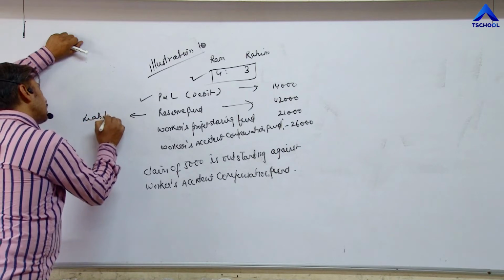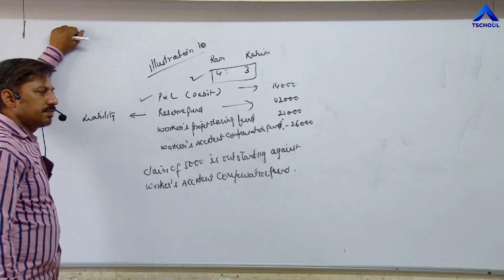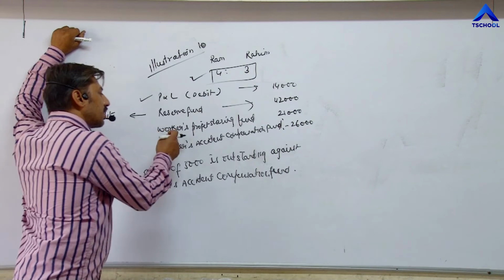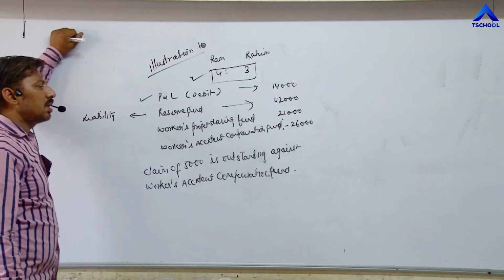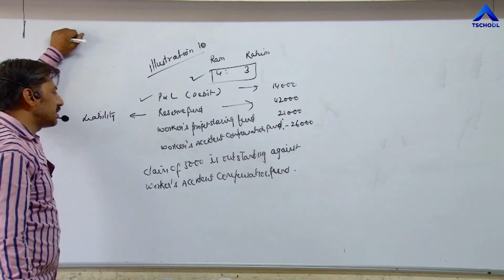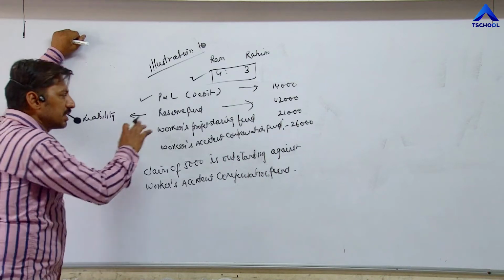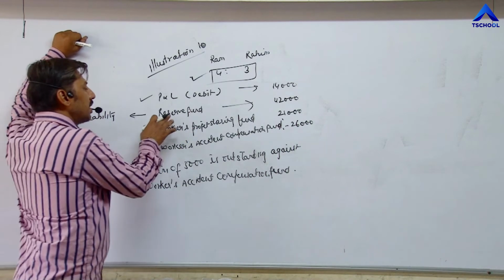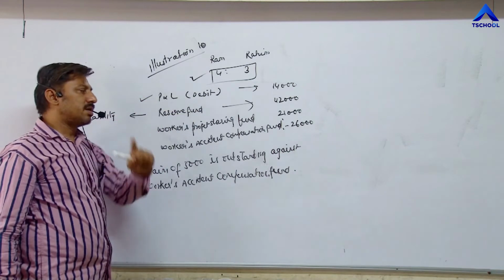We have already done reserve fund, general reserve, capital reserve, then workers accident compensation fund. These are all liabilities. Liabilities means they have credit balance. Once it is distributed, it becomes debited. In the journal entry, we have to debit reserve fund. And P&L account has a debit balance, so it will be credited.